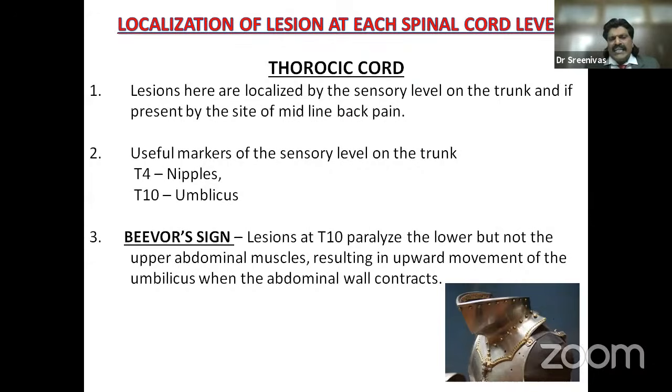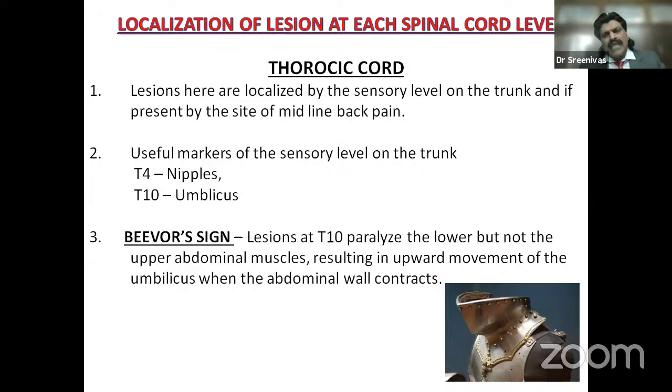If there's a lesion at T10, it paralyzes the lower, but not the upper abdominal muscles, resulting in upward movement of the umbilicus when the abdominal wall contracts. When you ask the person who is supine to come to sit, what happens? He contracts the abdominal muscles. But if there's a lesion at T10, what happens? The lower abdominal muscles cannot contract.